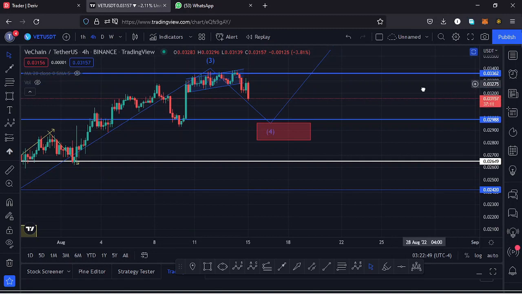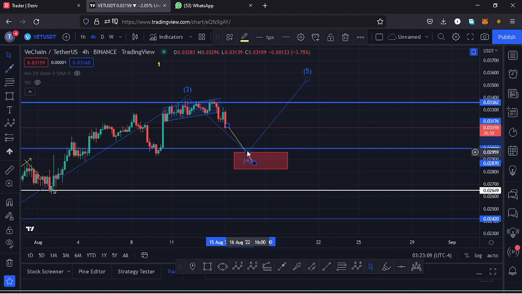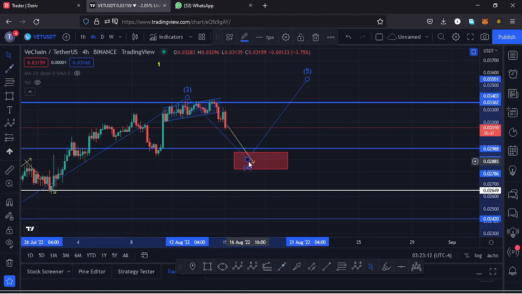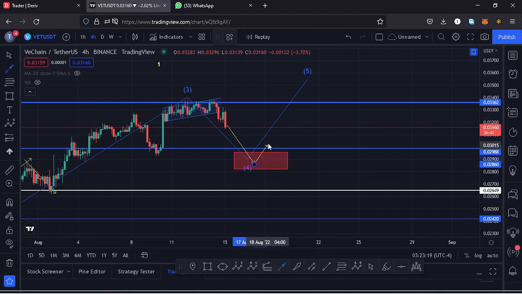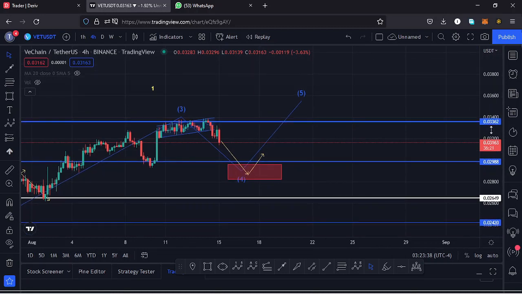It's possible that we might continue unlocking even lower prices, and in that movement to the lower side, so we'll expect lower prices and get into this red target area in the formation of a wave 4, and within this target area then we can find a very nice retracement to the upper side, that is a reversal to the upper side, managed to break above that key area of resistance at around the $0.029 mark, and once we see a retest, then higher prices could be coming our way in the formation of our wave 5, and once we see the completion of our wave 5, that we can name it as a higher Elliot wave count 1. So those are the key movements that I expect to see here on the Vechain chart.